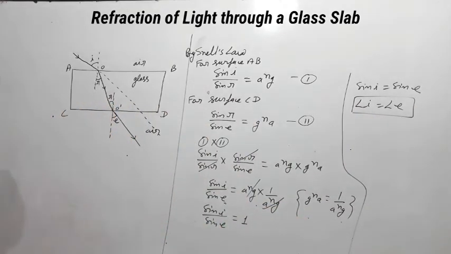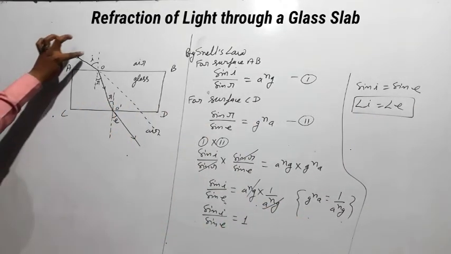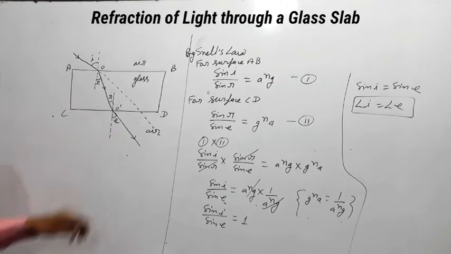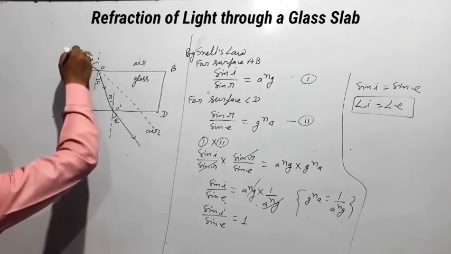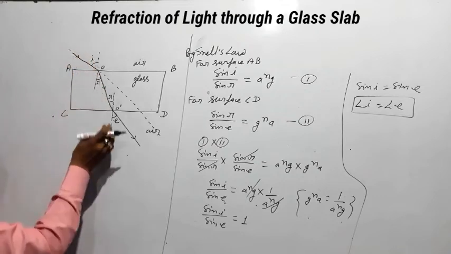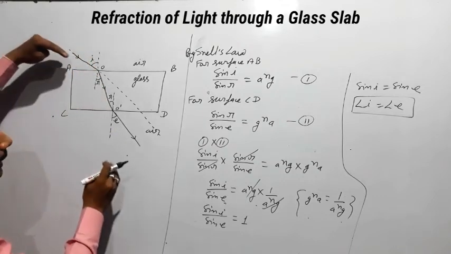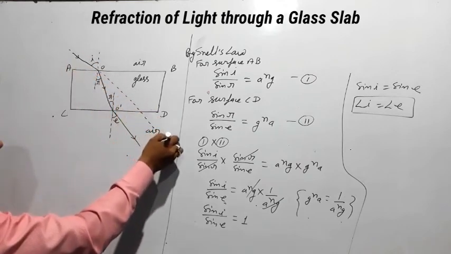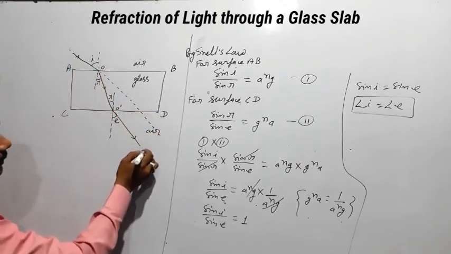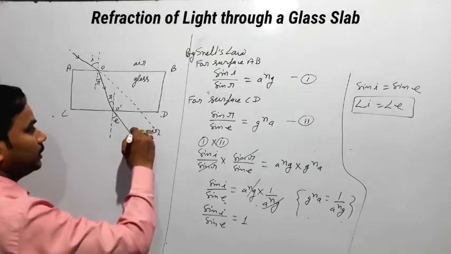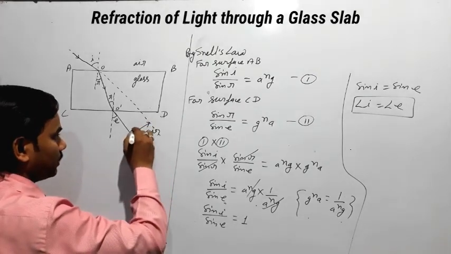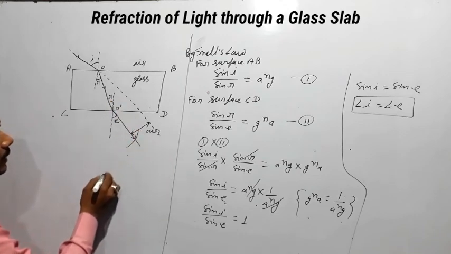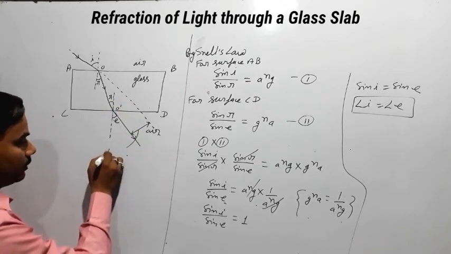Now from the figure, if angle i and angle e are equal, then we can say that the incident ray and emergent ray are parallel to each other. Okay, so this is the path of the incident ray and this is the path of the emergent ray, and the perpendicular distance between these two parallel lines is called lateral displacement.